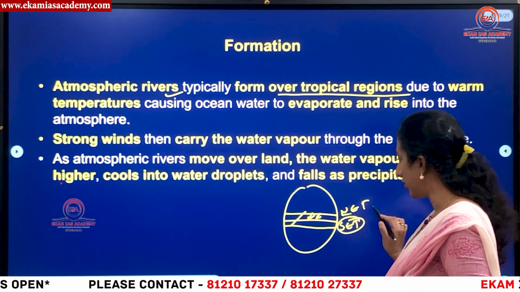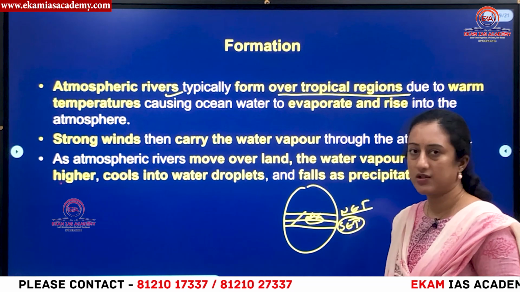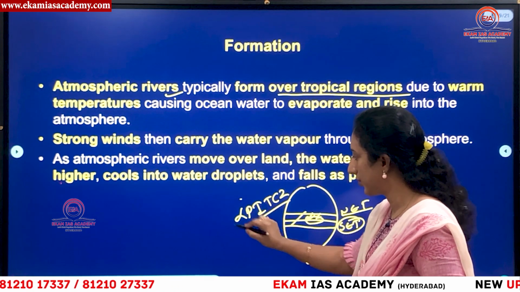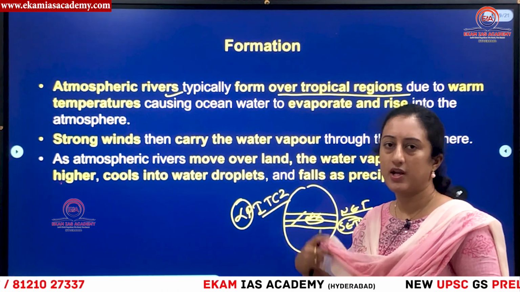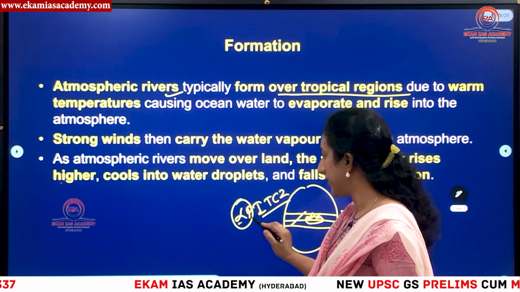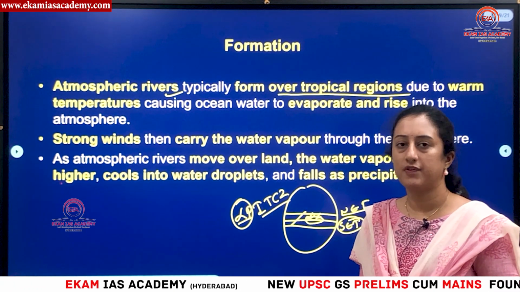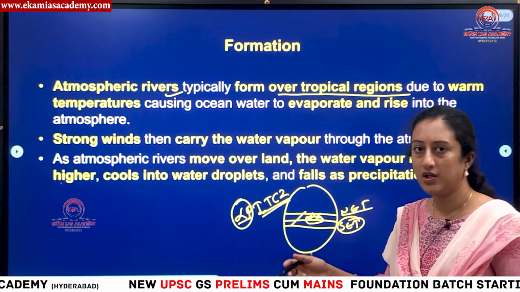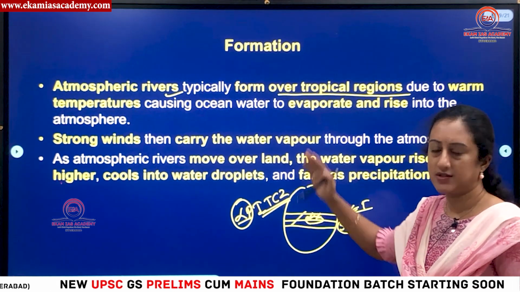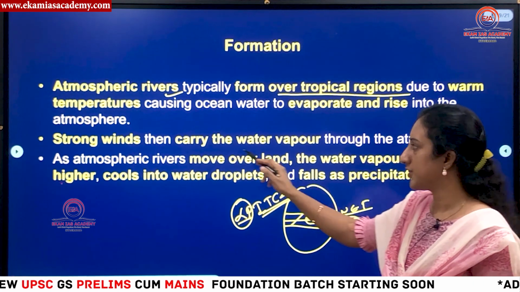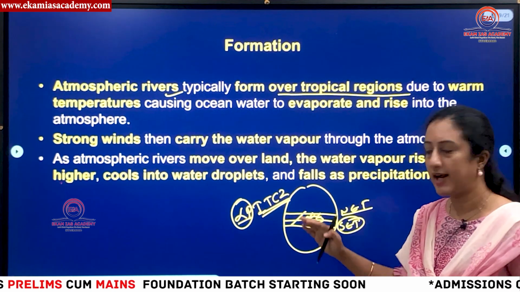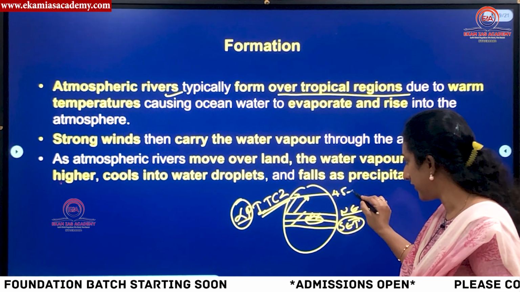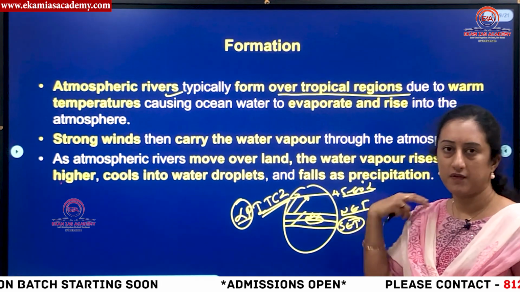Southeast and northeast trade winds converge at a zone on the equator called the intertropical convergence zone, ITCZ. This is a zone of low pressure. Normally wind moves from high pressure to low pressure, and a low pressure area is mostly responsible for rainfall because of intense heating. So in this zone of ITCZ, because of deflection, these winds are deflected towards the western coast of USA, from the tropical region to the temperate or mid-latitudinal region, till 45 to 60 degree latitude, this band of cloud-bearing winds keeps moving.